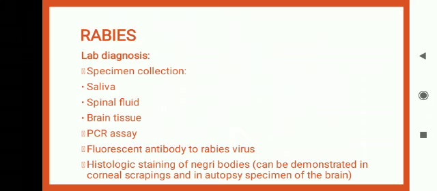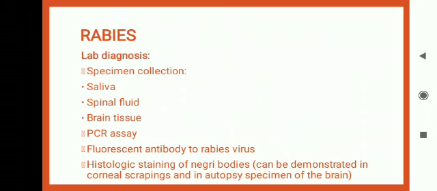Basically, Negri bodies are eosinophilic, sharply outlined inclusion bodies that are found in the cytoplasm of certain nerve cells. It is the main feature of rabies virus that we will see the Negri bodies.